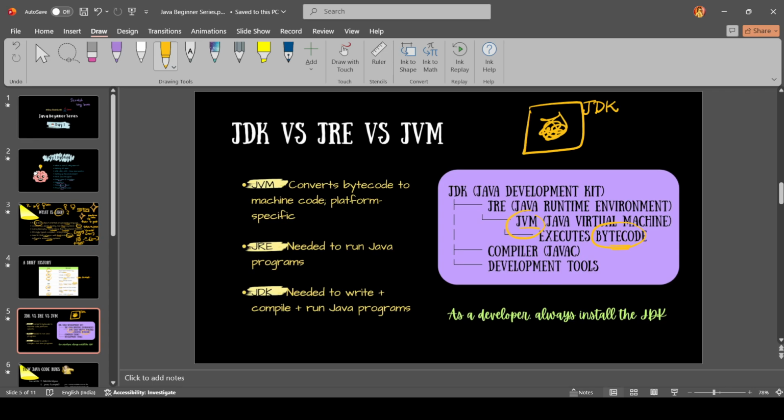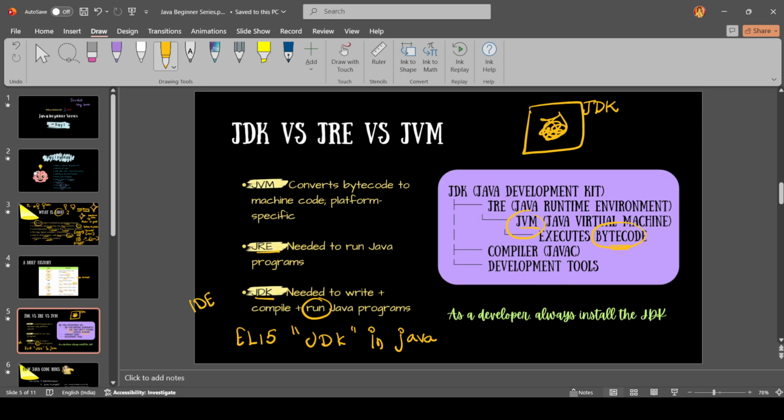If you want, you can learn about this more deeply in ChatGPT. If you give it ELI5 along with the concept name and the context, in Java, it will give you the simplest explanation personalized for you. For now, just know this: the JDK is needed to write, compile, and run a Java program. Inside the JDK, we have the IDE, the compiler, and the runtime environment inside which Java will run.